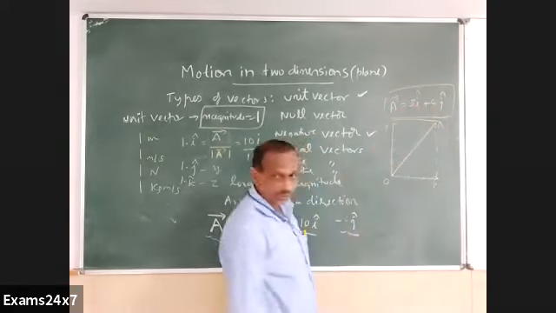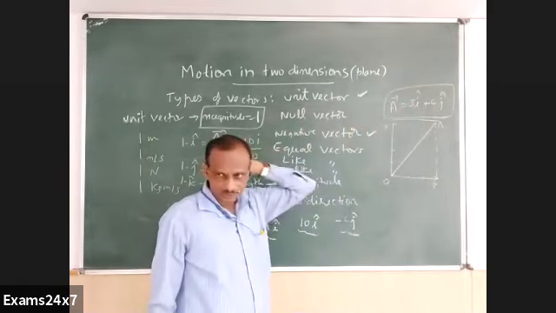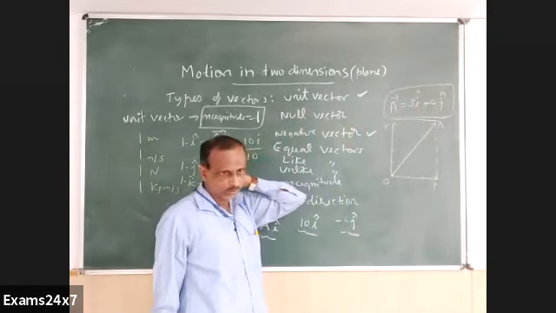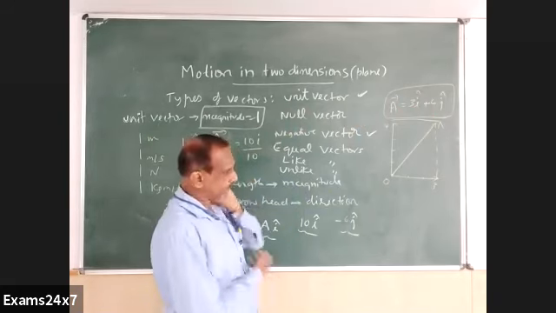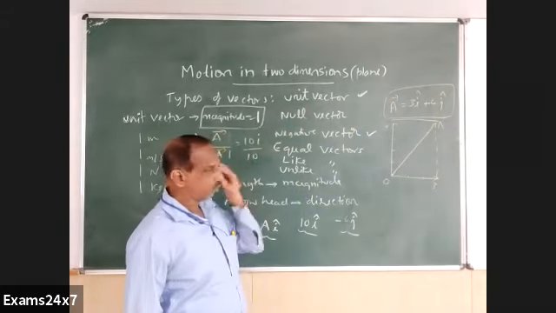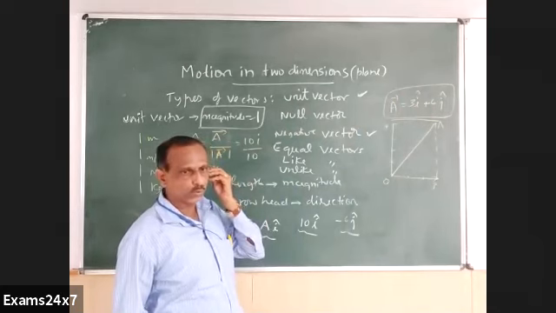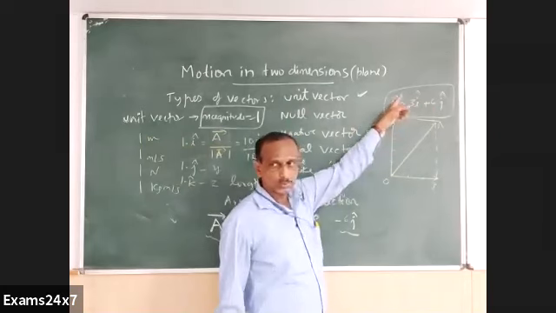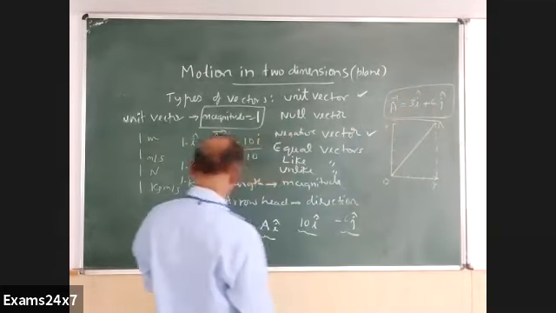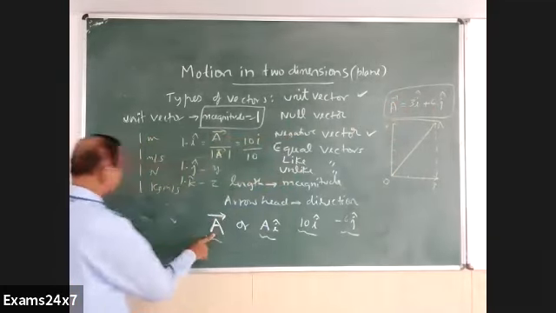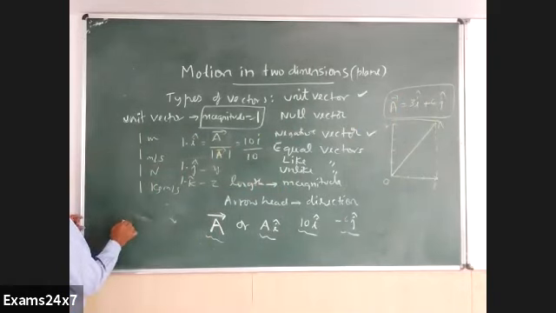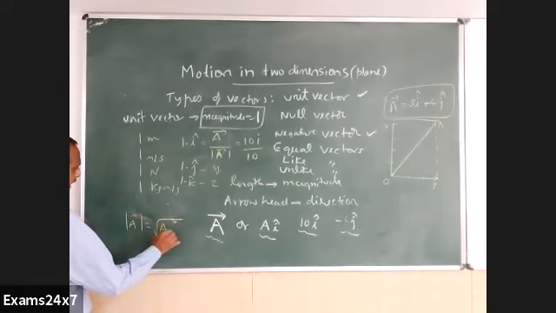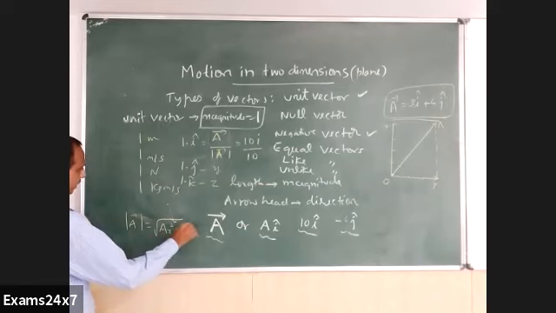What is that actual vector? Can you tell me here? If you remember something about this, the actual vector happens to be 3 square plus 4 square and root of it. That is called the magnitude. Magnitude of a vector A is given by the formula root of ax square plus ay square.